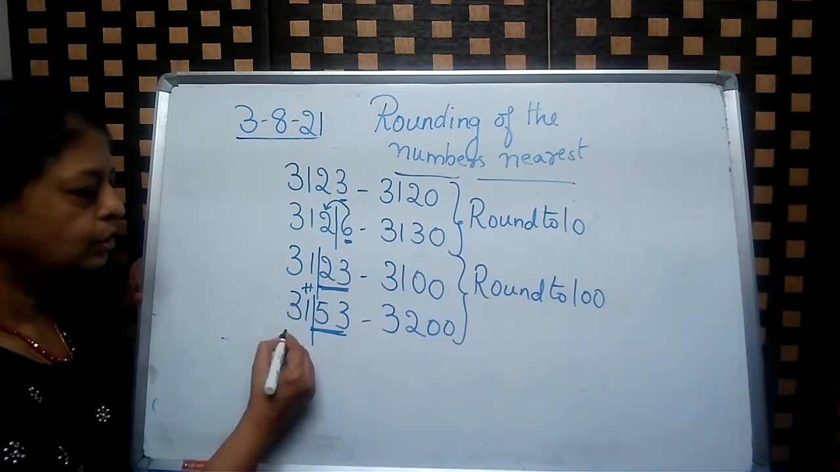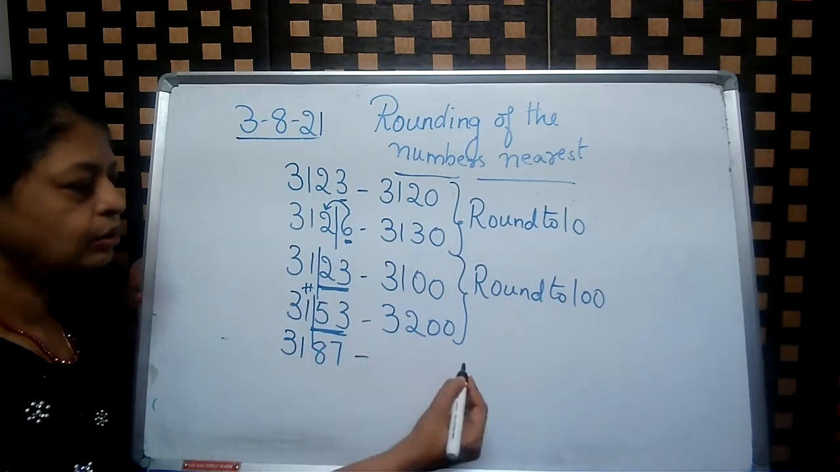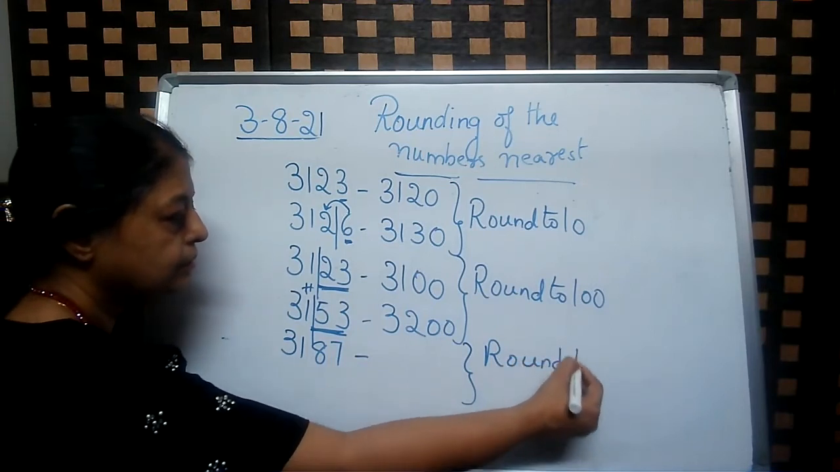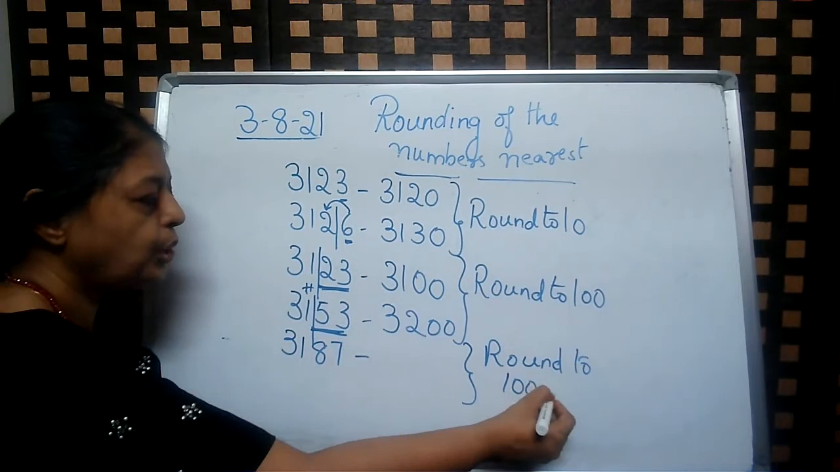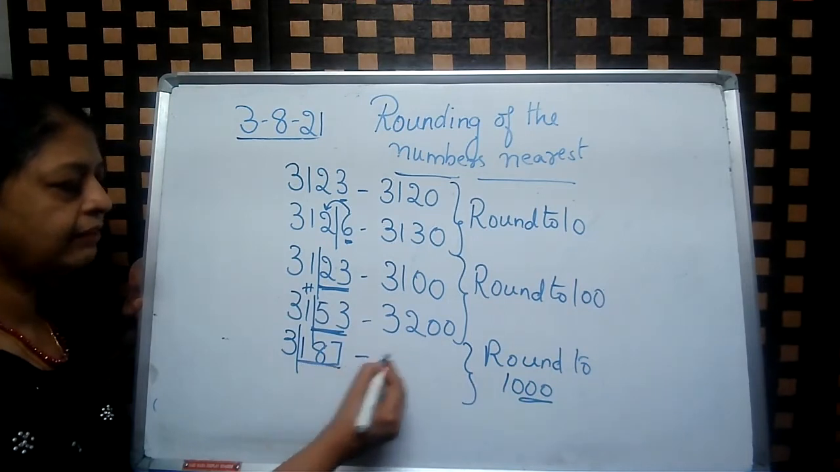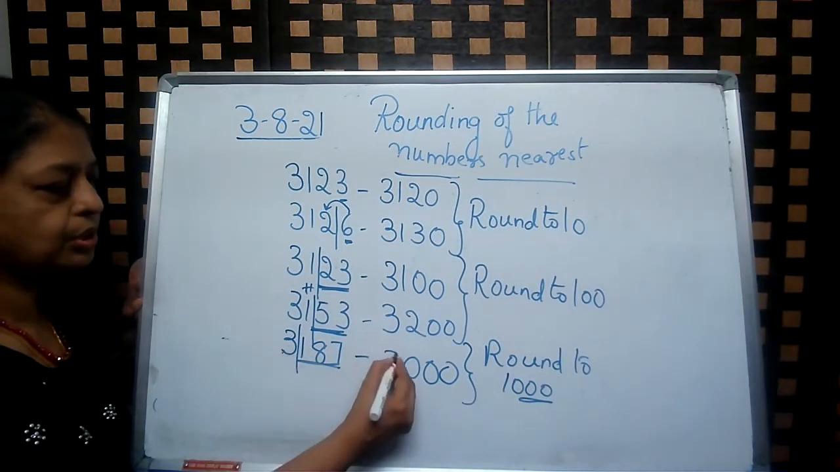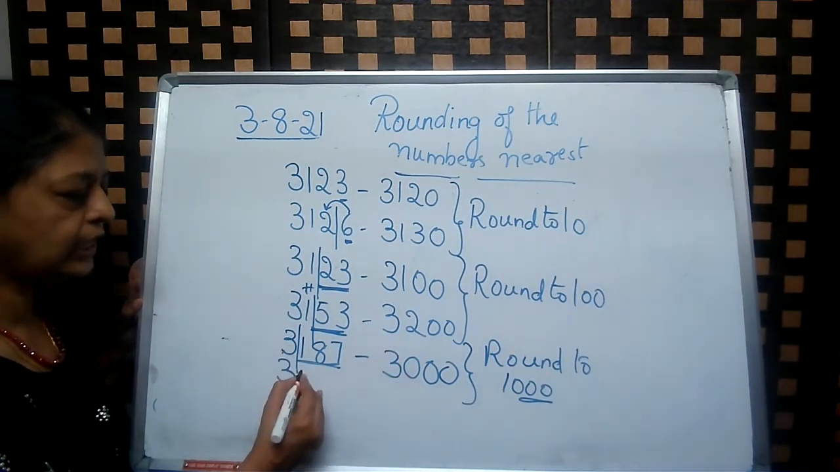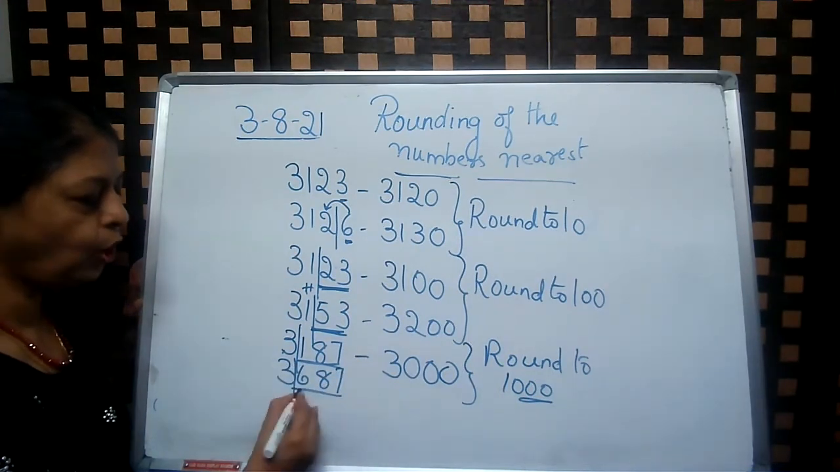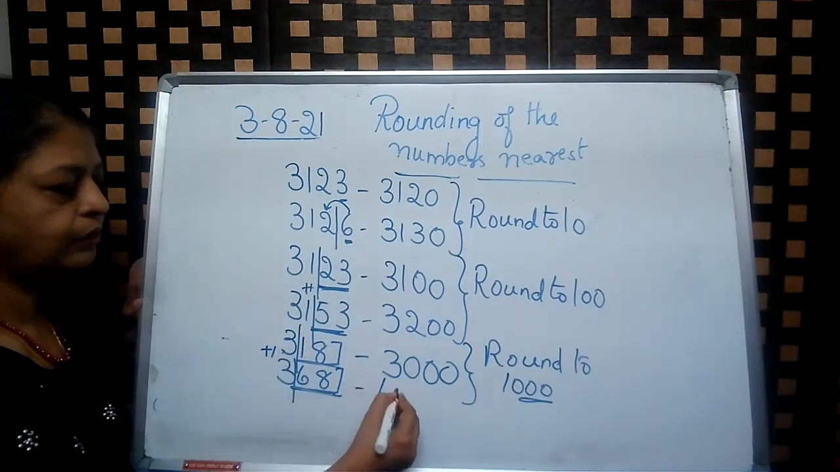Now let us look at 3187 to round it to 1000. So 3 zeros. Anyhow, your answer must have 3 zeros. It is less than 500, and the place doesn't change because it is less than 500. But if it is 3687, then what will happen? It is more than 500. So one number we will add here. So it will be 4000.